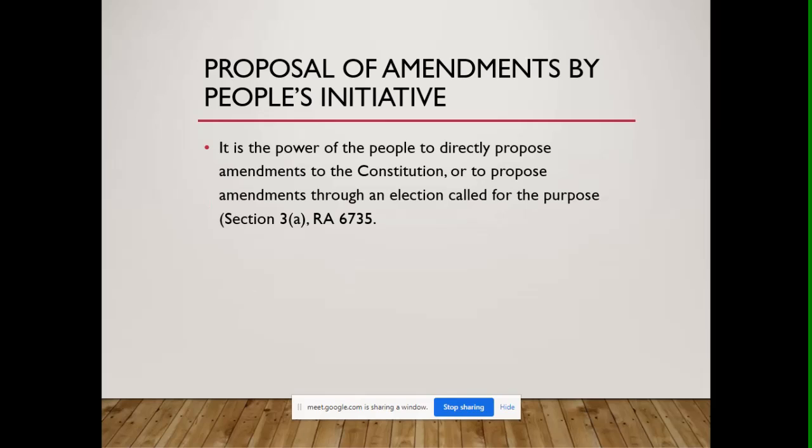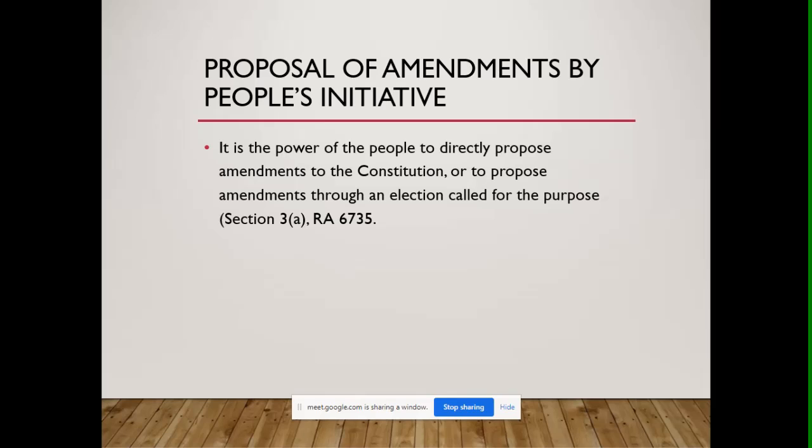Now, proposal of amendments by people's initiative naman. Okay? What is a people's initiative? It is the power of the people to directly propose amendments to the Constitution, or to propose amendments through an election called for that purpose. Okay? This is under Section 3A of Republic Act number 6735,